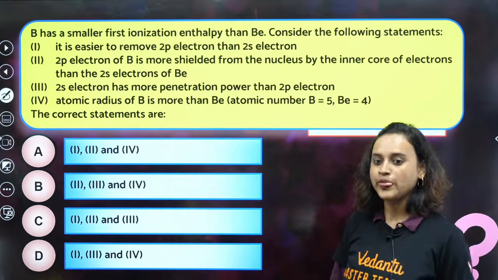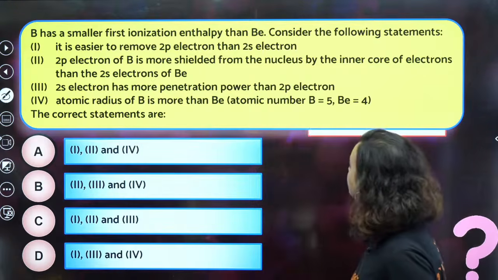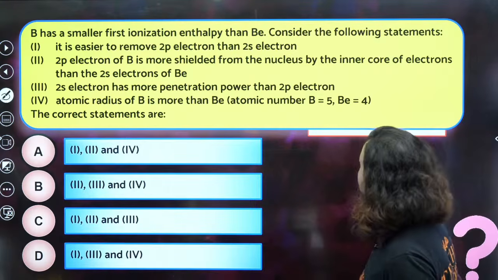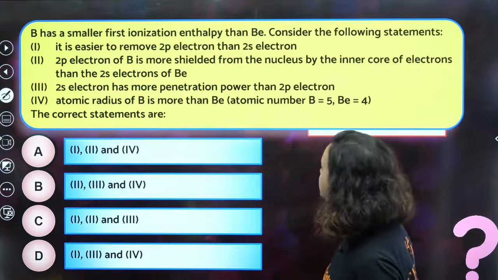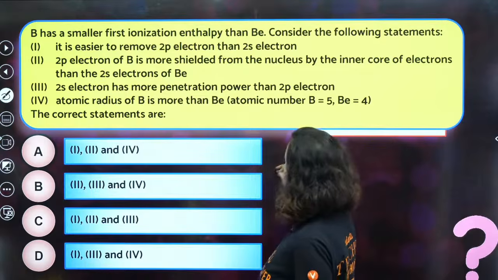Next question. Boron has a smaller first ionization enthalpy than beryllium. Consider the following statements. 1: It is easier to remove a 2p electron than a 2s electron.